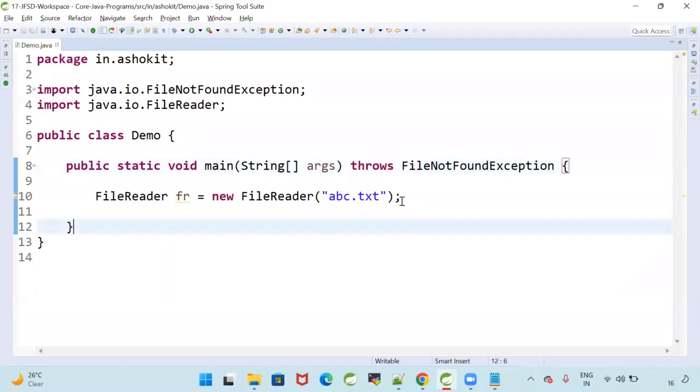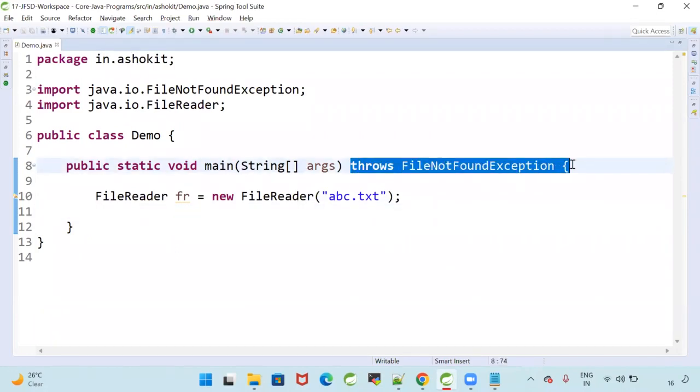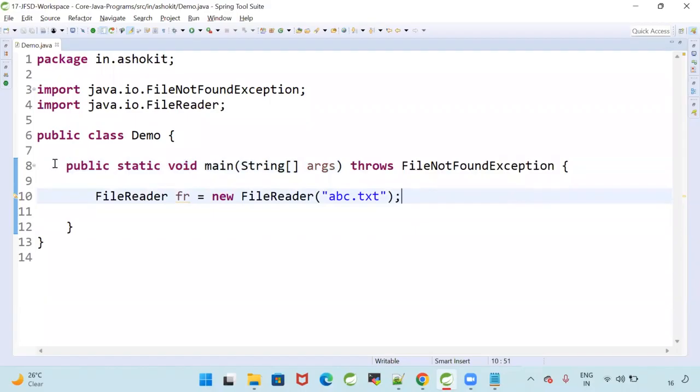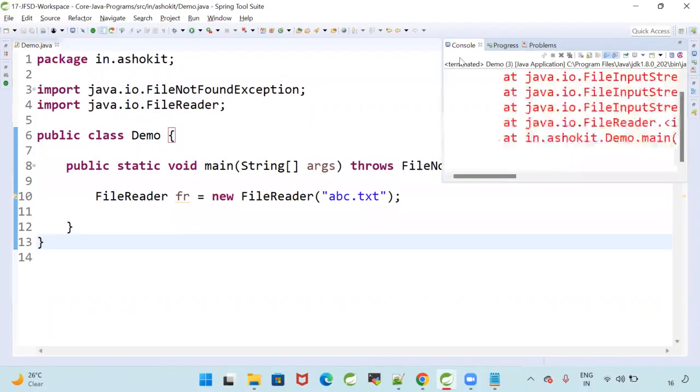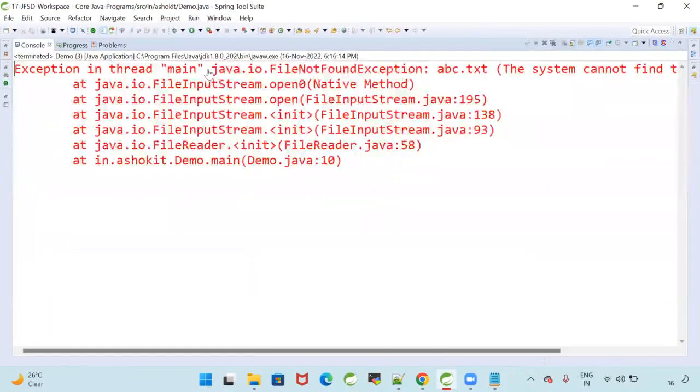I can say the throws keyword is used to ignore checked exceptions. Which exception will it ignore now? FileNotFoundException. Compilation successful? Yes, compilation successful. Run the program. When I run this program, what will happen? It will give a runtime exception. What is that?